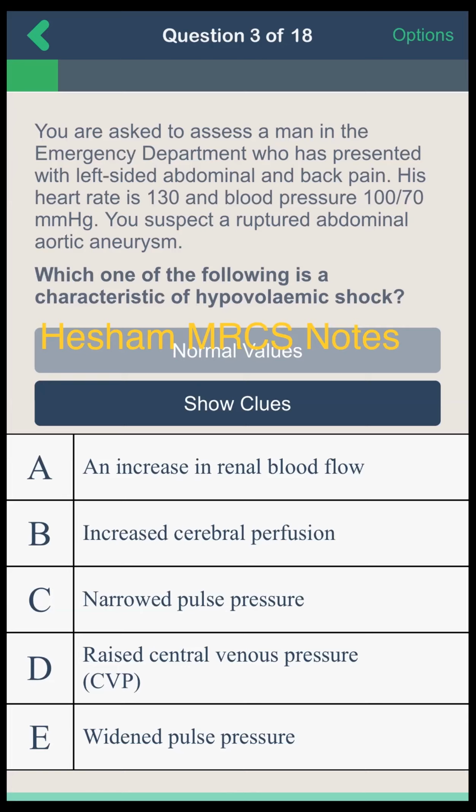Pulse pressure is the difference between systole and diastole. This is a pulse pressure. Okay, Dr. Ghada, I cannot hear you.